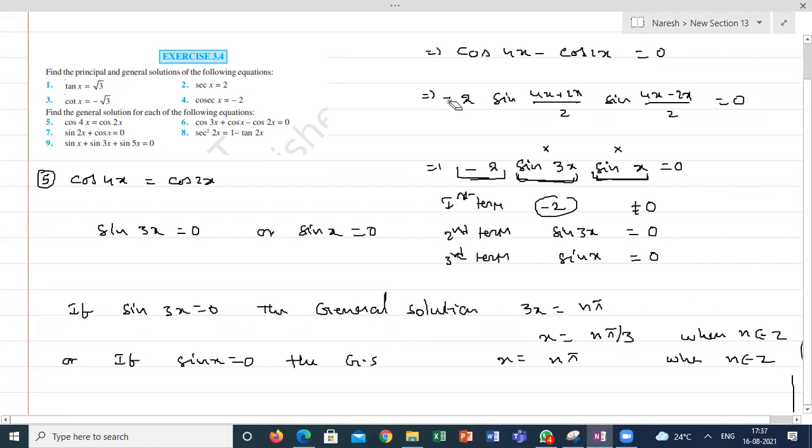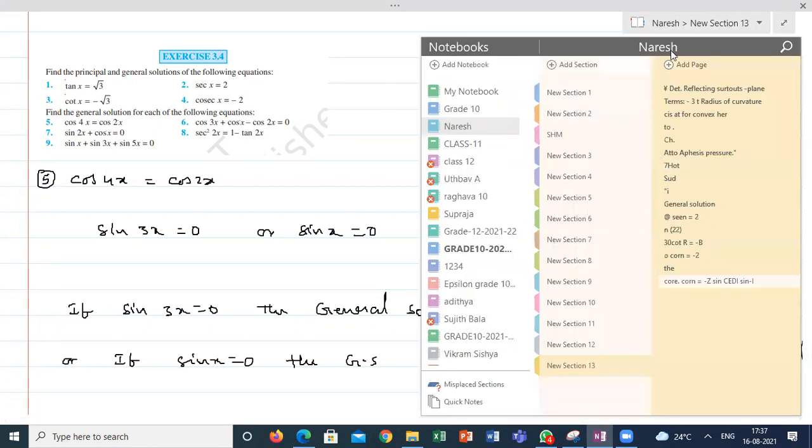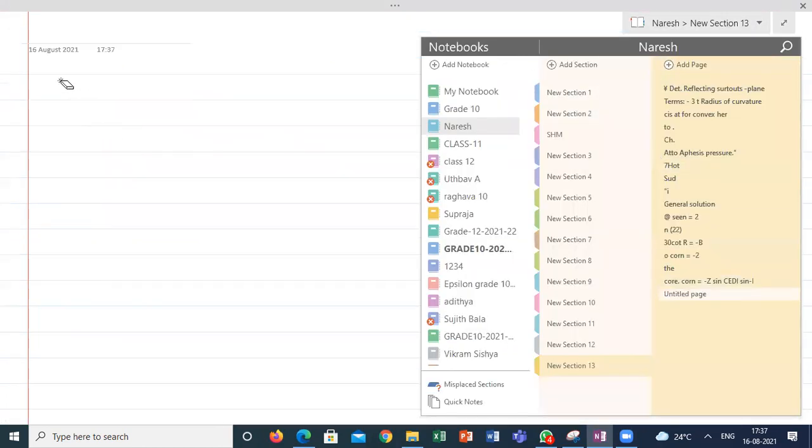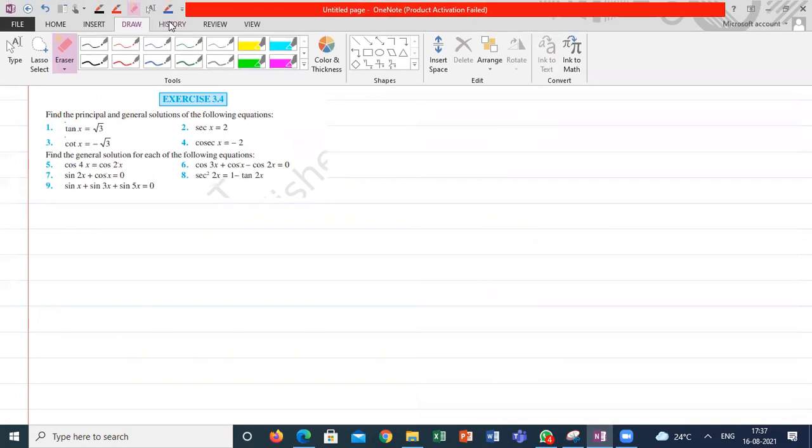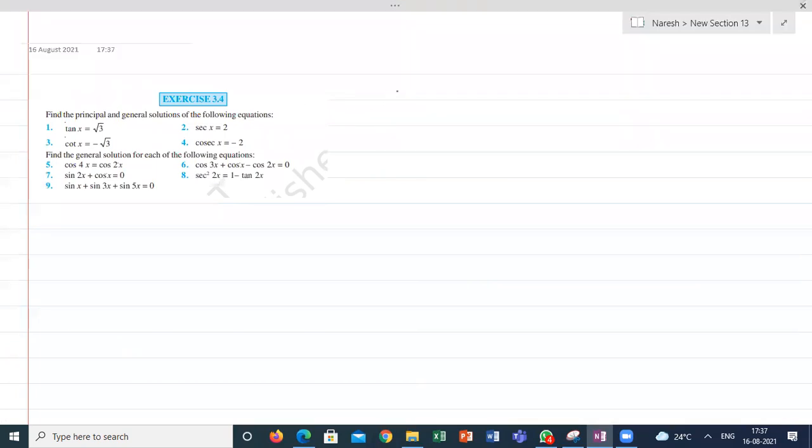Next question. How to solve this one? See, all are in additions, and I have to make everything into multiplications. Sixth question: cos 3x plus cos x minus cos 2x is equal to 0.